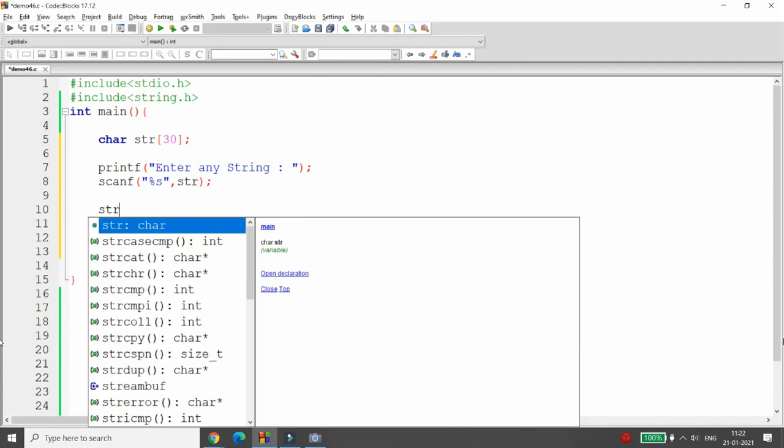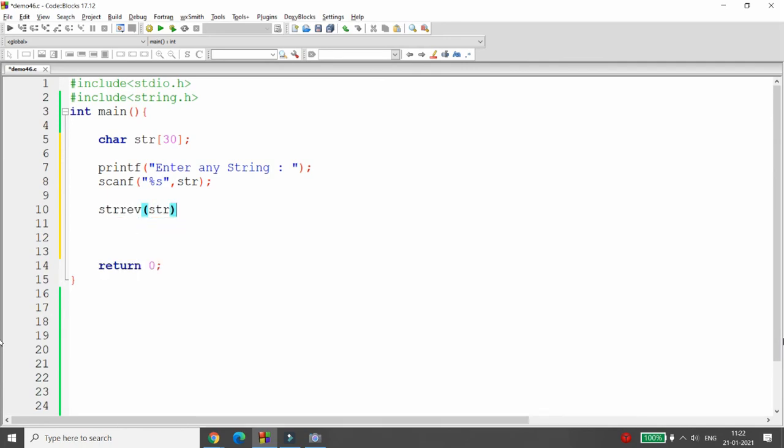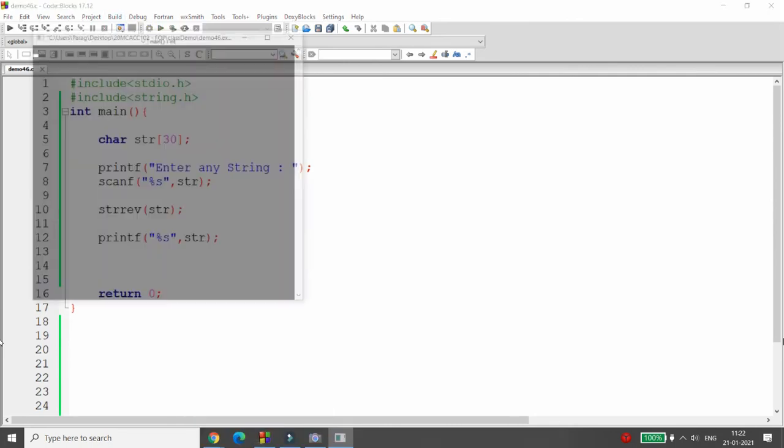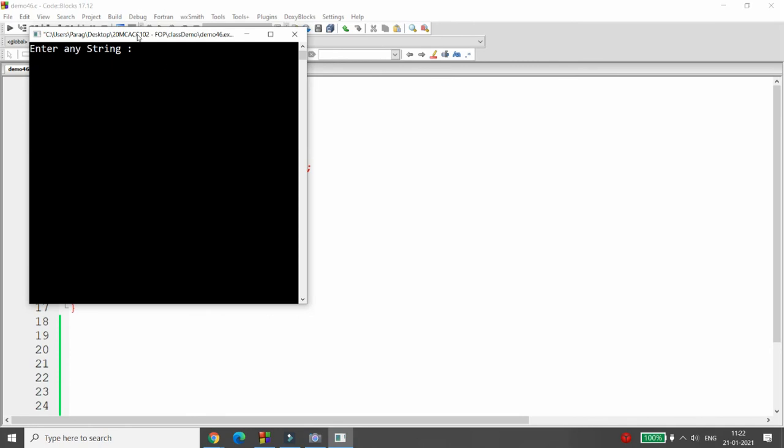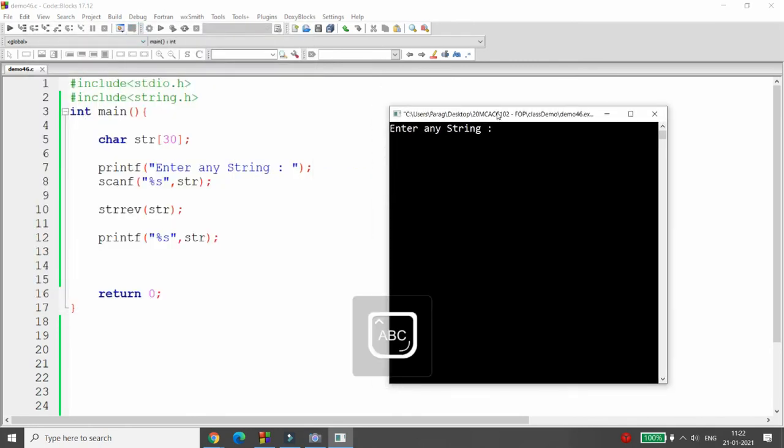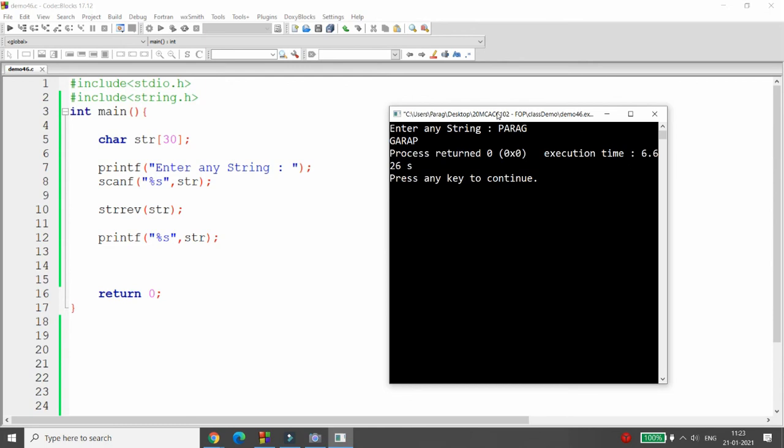For example, if I'm writing strrev of str and printing %s and str, then definitely it will reverse the string, but the actual content will be lost. So whenever I write, for example, Parag, it will convert into the reverse, that is graP, but the actual content will be lost.